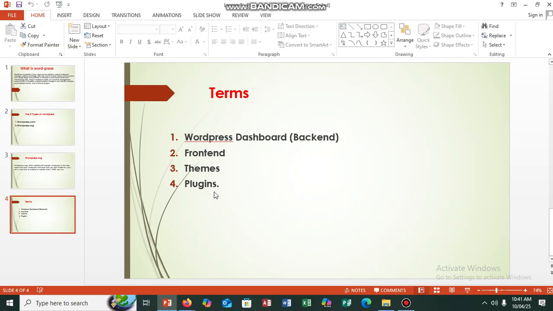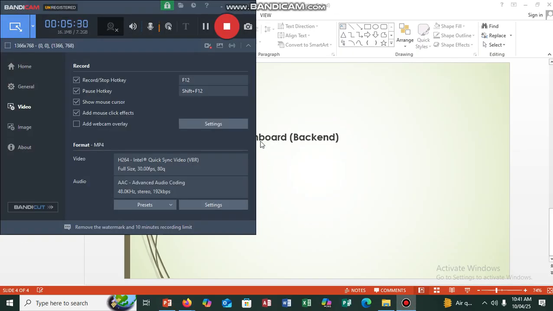So these are plugins. The function of plugins is for you to attach those themes to your WordPress. So in our next class, I will show us how to design with WordPress. We are going to get our front end and back end so that we can start our designs.